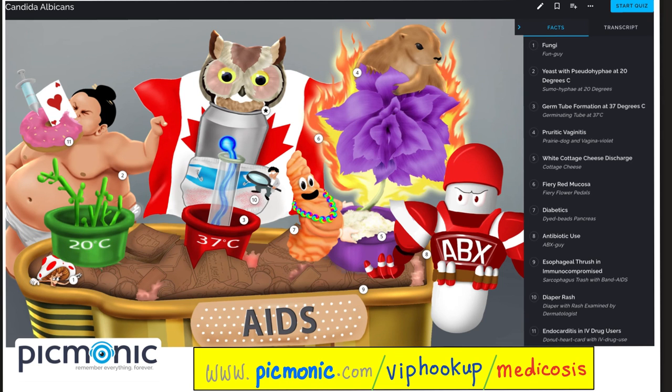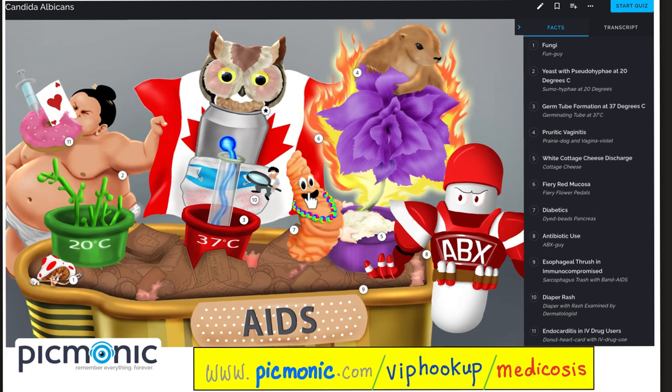Let's review the Picmonics. This is Candida, which is a fungus. It is mold in the cold, pseudohyphae at cold temperatures, and yeast in the beast, germ tube formation at warm temperatures. Diseases caused by Candida include pruritic vaginitis with fiery red mucosa. A white cottage cheese discharge is characteristic.